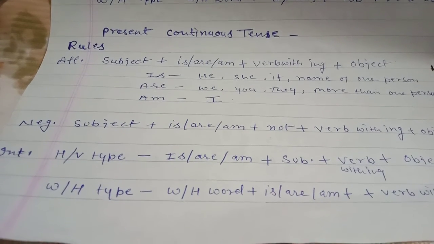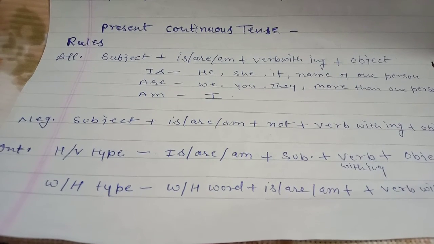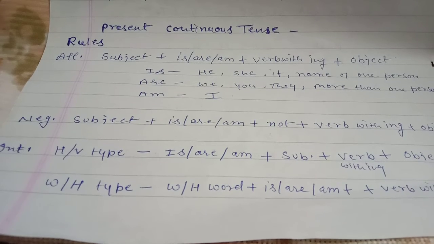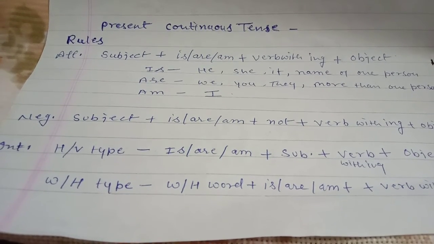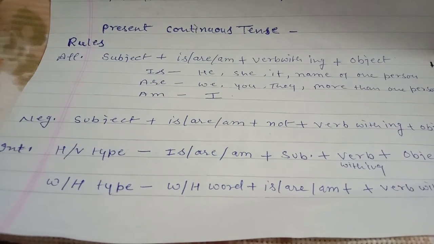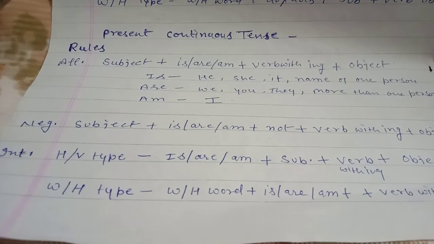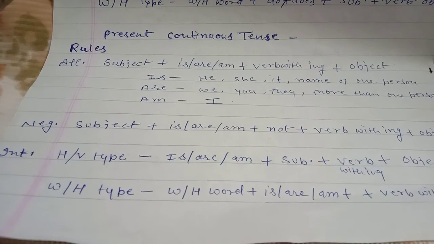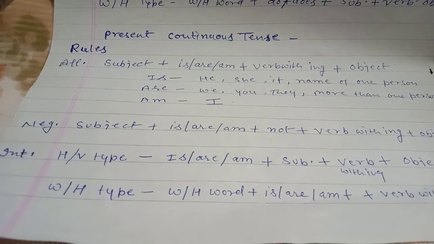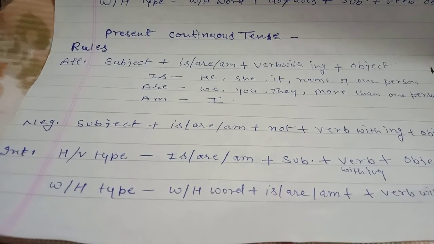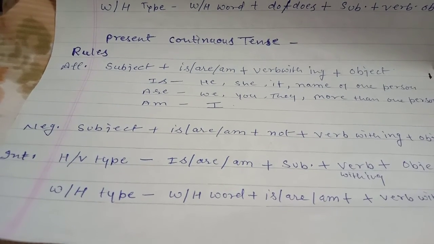Then WH type. There is no difference between helping verb type and WH type. Only we have to use a WH word before the helping verb. Okay, first of all we use the WH word and then helping verb, anyone, and then verb with ing and at last object.